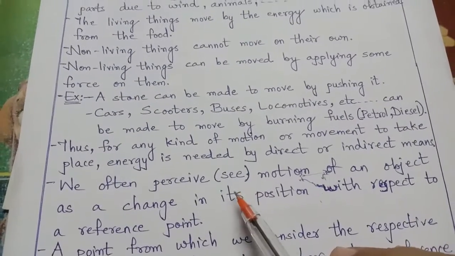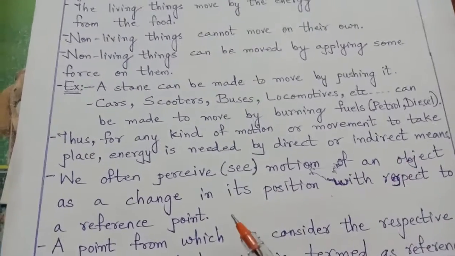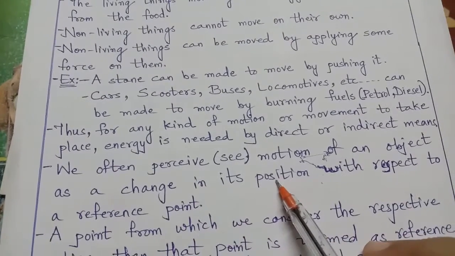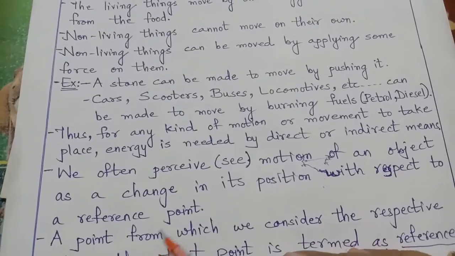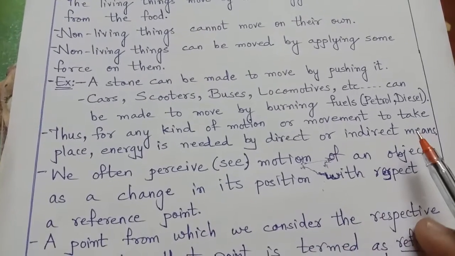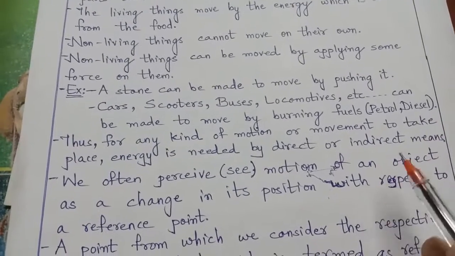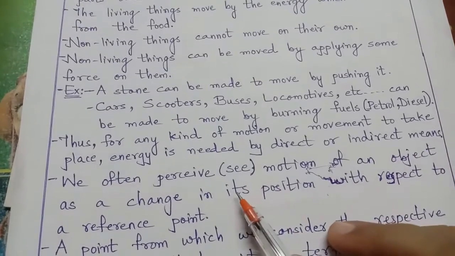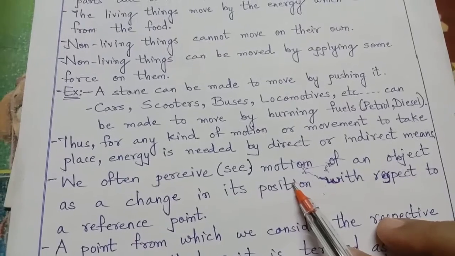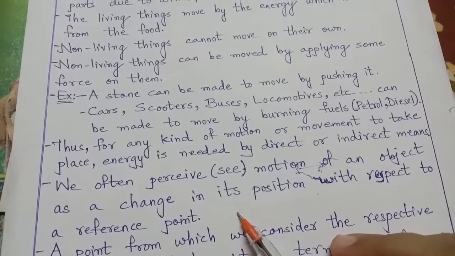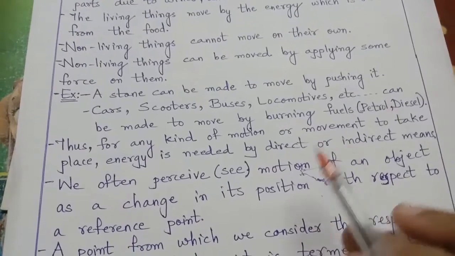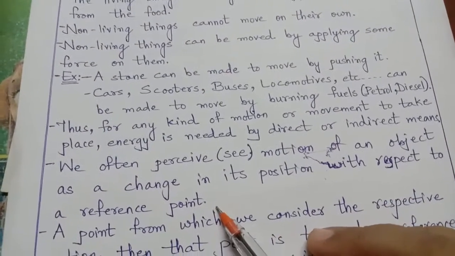So when we see the motion of an object as a change in its position with respect to a reference point, whenever we see some motion, we see that movement with regard to position, and that too with respect to a reference point.